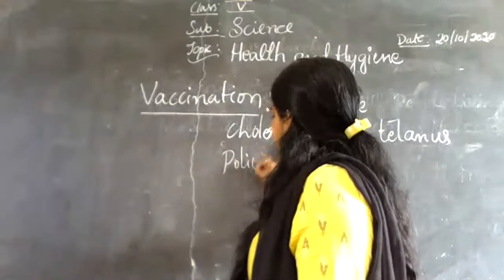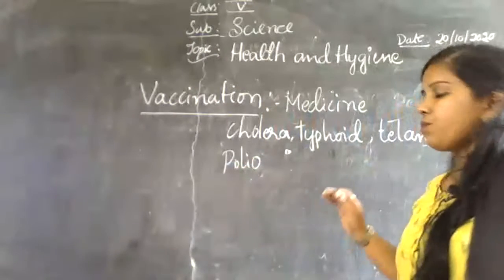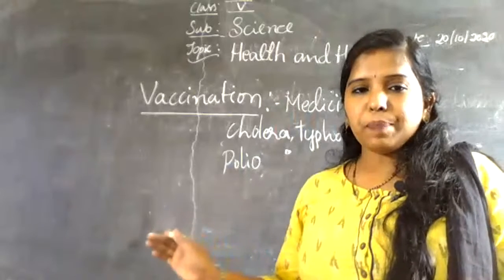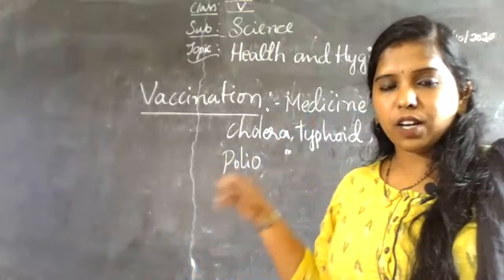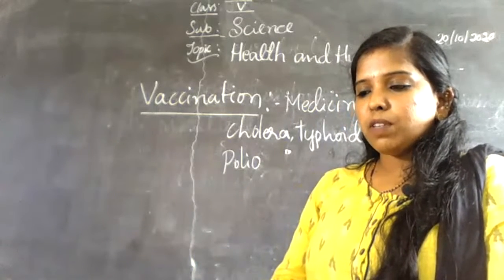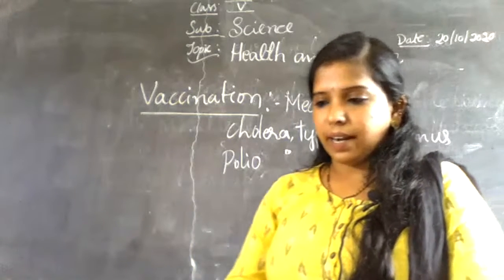So for all these diseases we get a vaccine to prevent the particular communicable diseases. We must also keep ourselves vaccinated at the right time.